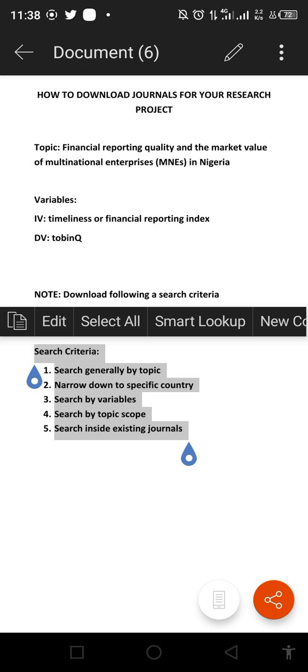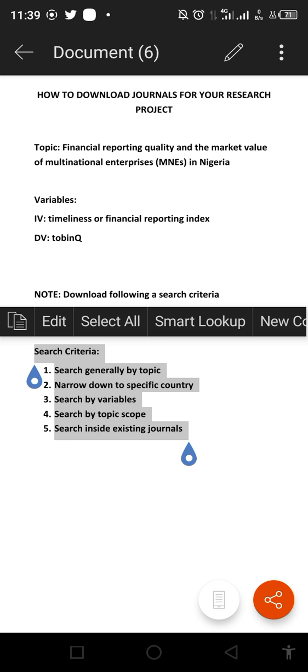Then number three, you need to search by your variables, the variables that make up your study. Number four, you need to search by topic scope, the scope on which you are hinging your topic. And then lastly, you need to search inside existing journals.